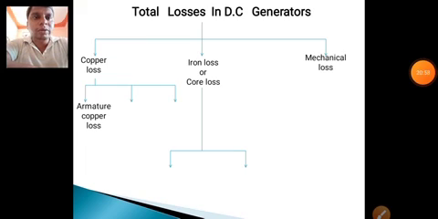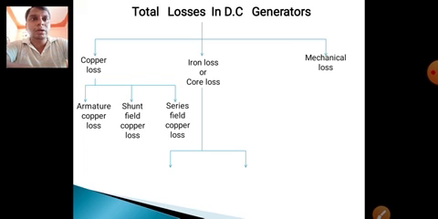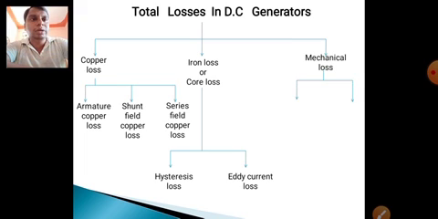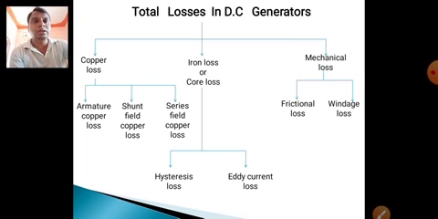Once again I am explaining briefly the total losses in a DC generator. There are three types of losses: copper loss, iron loss, and mechanical losses. The copper loss is again divided into armature copper loss, shunt field copper loss, and series field copper loss. Iron losses are core losses, classified into hysteresis loss and eddy current loss. Mechanical losses are mainly classified as friction loss and windage losses.